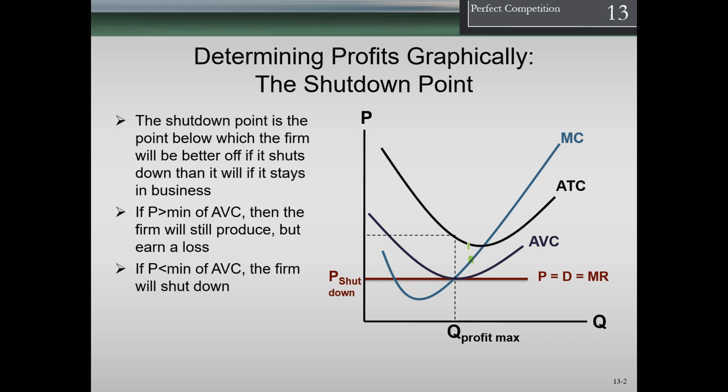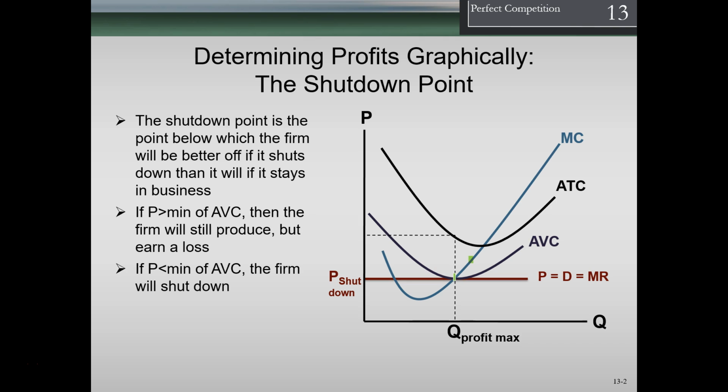And so we would be losing money, but we wouldn't necessarily shut down at that point. What we would do is try to minimize the amount of losses. We would still be producing where marginal cost equals marginal revenue. You want to keep that in mind at all times. But note that if the price is actually lower than the average variable cost, then we should basically leave the market.